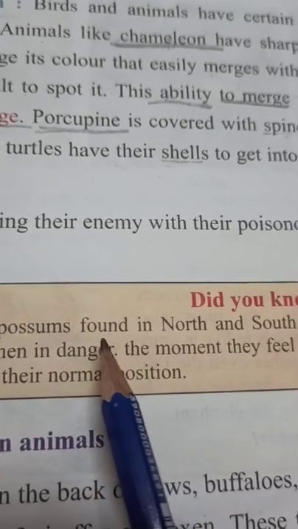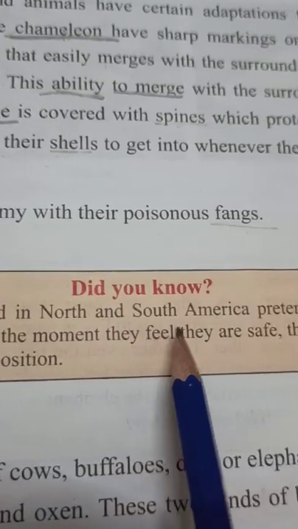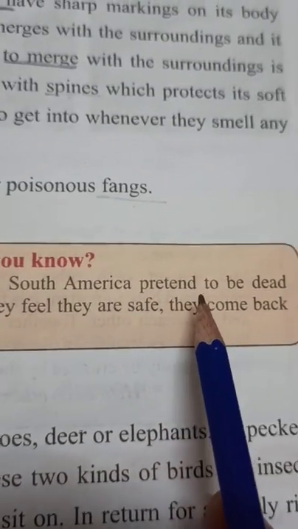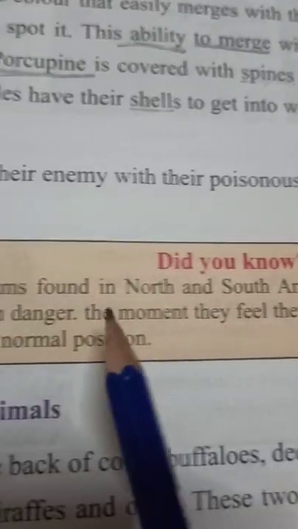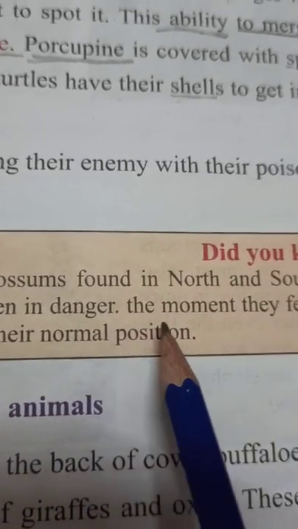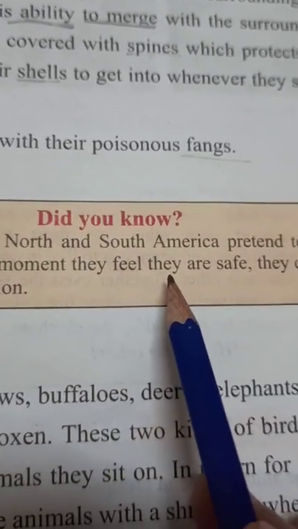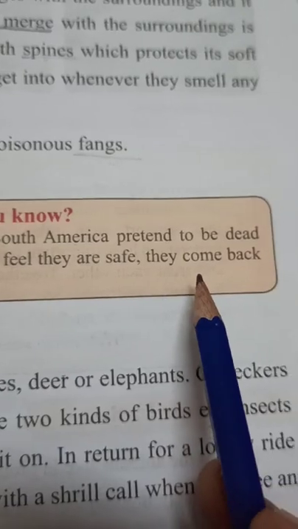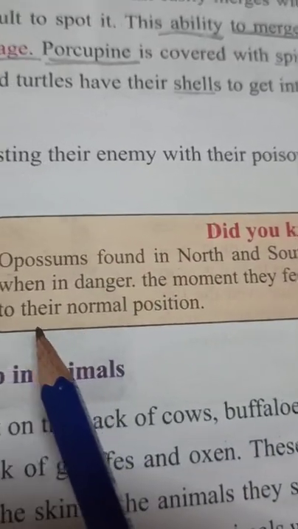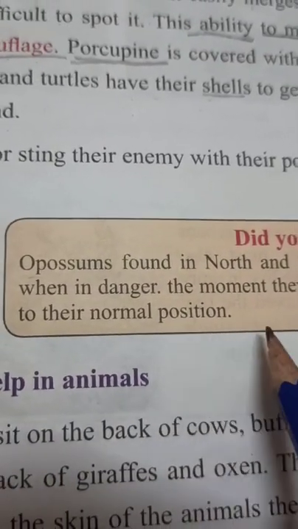Opossums, found in North and South America, pretend to be dead when in danger. The moment they feel they are safe, they come back to their normal position.